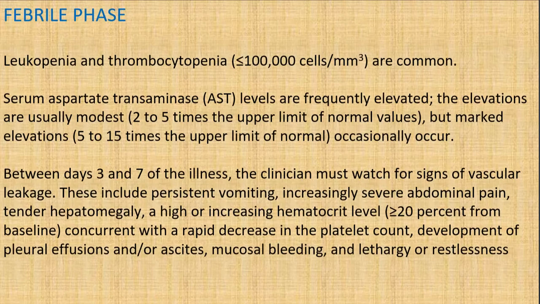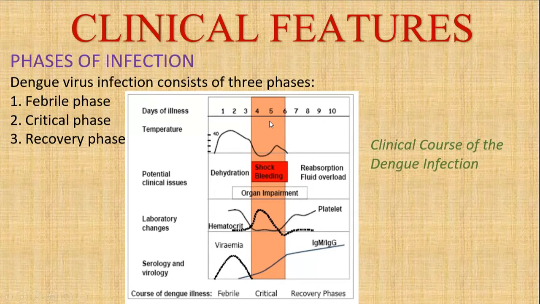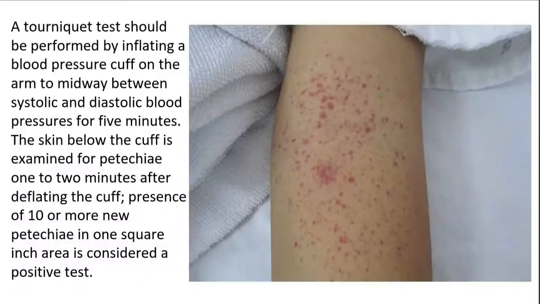So what do these include? These include vomiting, increasing abdominal pain, hepatomegaly, and high or increasing hematocrit levels, that is, more than 20% from the baseline, with a concurrent rapid decrease in the platelet count and the development of pleural effusion, ascites, mucosal bleeding, lethargy, and restlessness. See, this occurs between 3 to 7 days of the illness, as you can see in this chart here: the shock, the bleeding, and the organ impairment. What happens here is there is an increase in the hematocrit of more than 20% from the baseline, and decreased platelets, that is, less than 1 lakh, and it goes on decreasing. So these lead to warning signs.